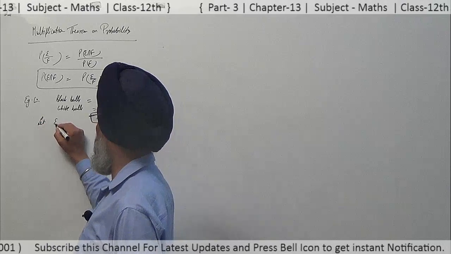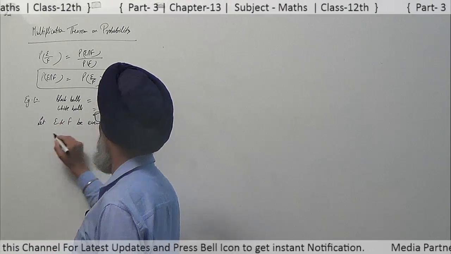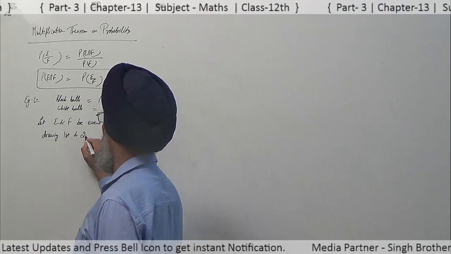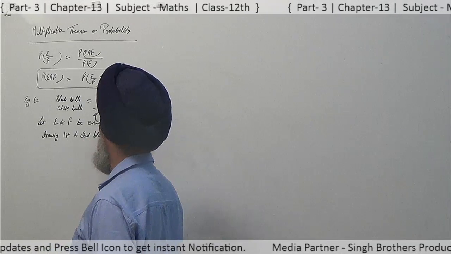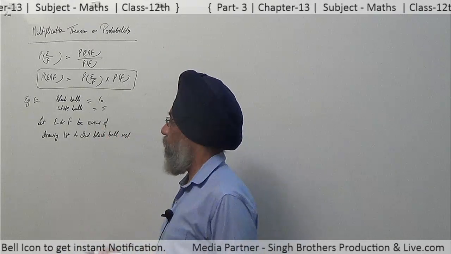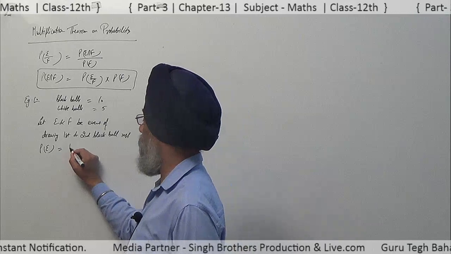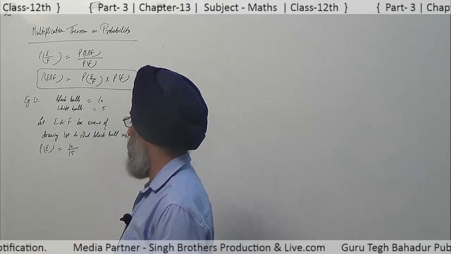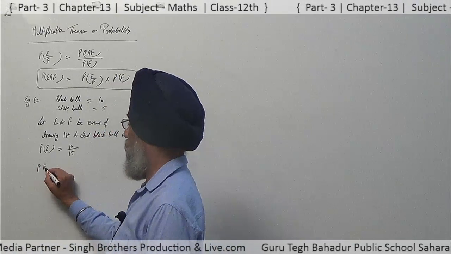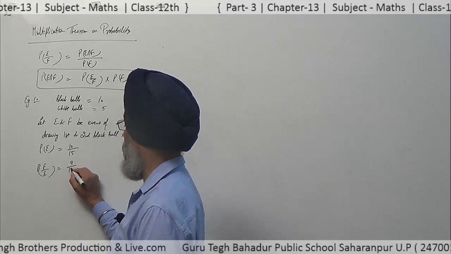Let us consider that E and F be the events of drawing the first and second black ball respectively. Now probability of E, that is to draw the first black ball: there are 15 balls, out of which 10 are black, so 10 upon 15. Now probability of drawing the second ball: when the first ball is drawn, the remaining black balls are 9 out of 14.